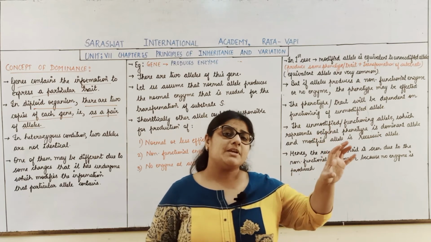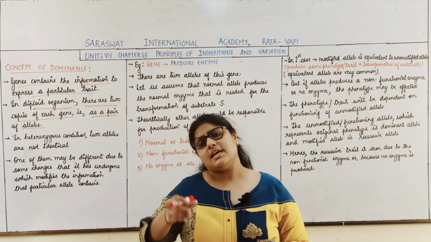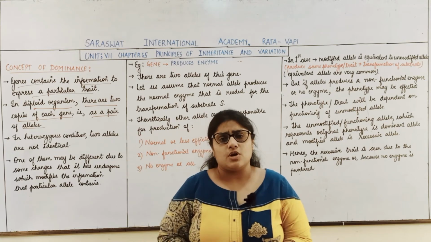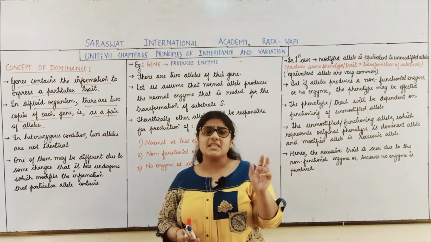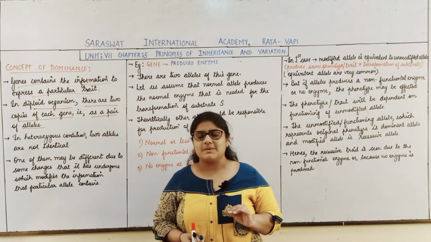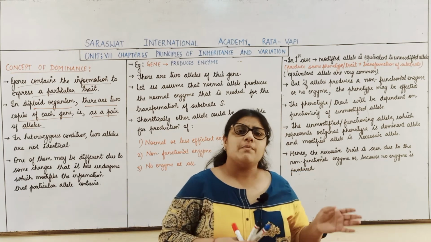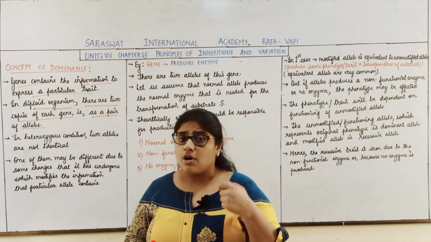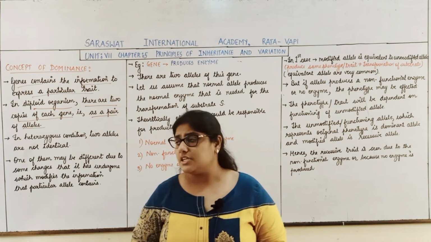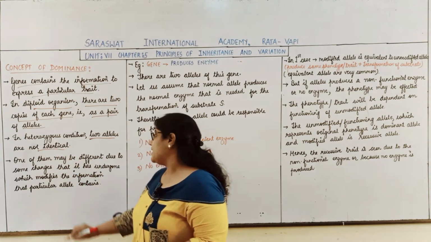So capital T capital T is for tallness and capital T small t is also for tallness, but the difference is in their genotype. So there are two possibilities. Either it may be a homozygous condition where both the alleles are the same, or it may be a heterozygous condition where the two alleles are not identical.